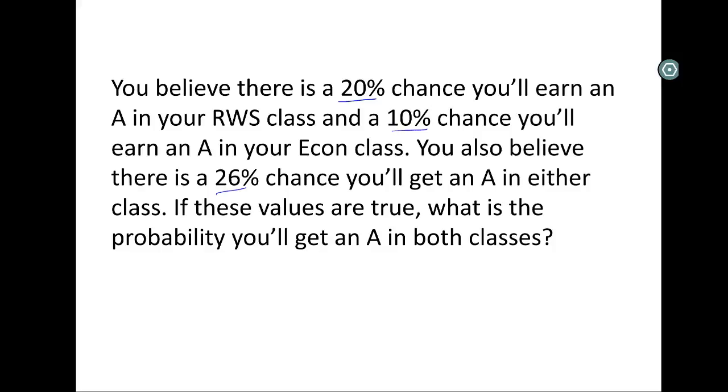Okay, so let's use R to denote getting an A in RWS, and let's make E getting an A in econ. So the probability of R, an A in RWS, is 20%. The probability of E, an A in econ, is 0.1, so a little less likely.